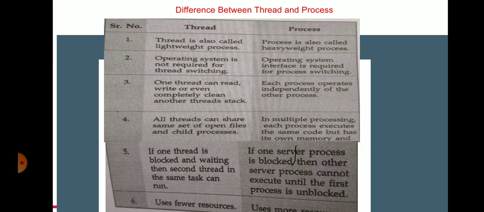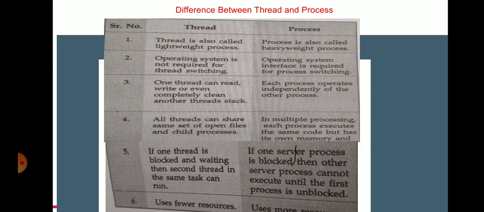Here, a process operates independently of another process. Fourth difference is that all threads can share the same set of open files and child processes. Here in multiple processing, each process executes the same code but has its own memory and file resources.